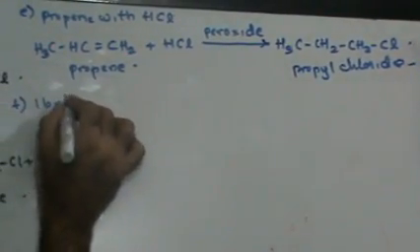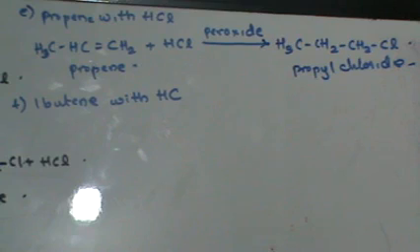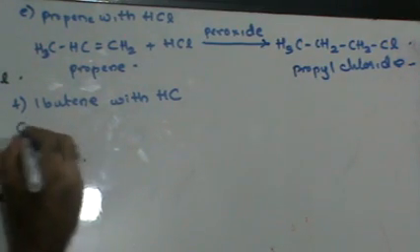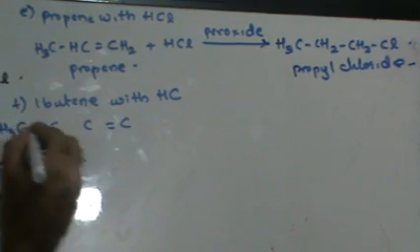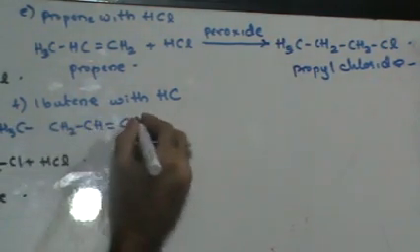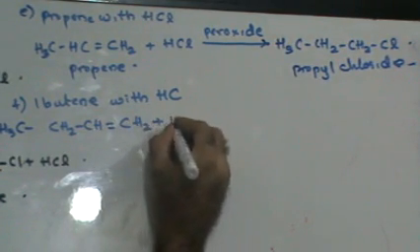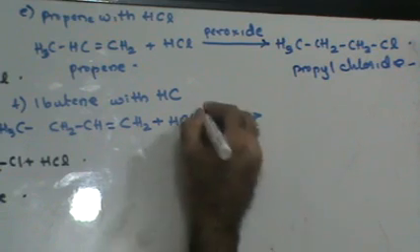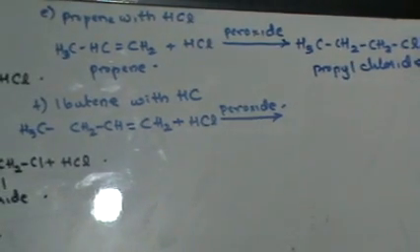I could do the same reaction with 1-butene. Suppose I have 1-butene with HCl, right? Butene, 4 carbon atoms, 1, 2, 3, 4. 1-butene means the double bond is going to be on the first carbon atom. So this is CH3, CH2, CH, CH2 plus HCl in the presence of peroxide, right? Now in this case again you have an asymmetrical compound reacting with an asymmetrical reagent in the presence of peroxide.